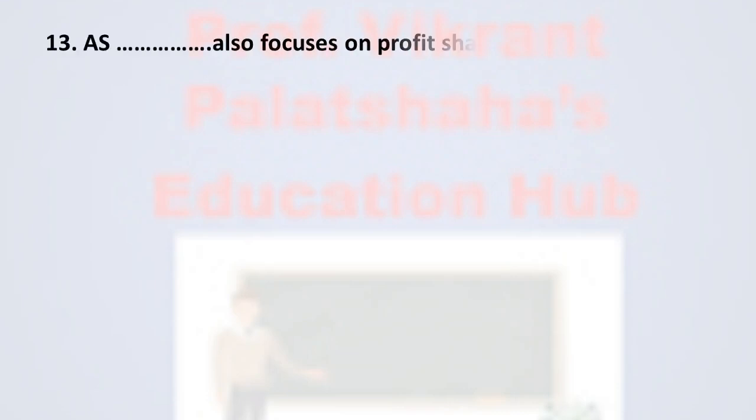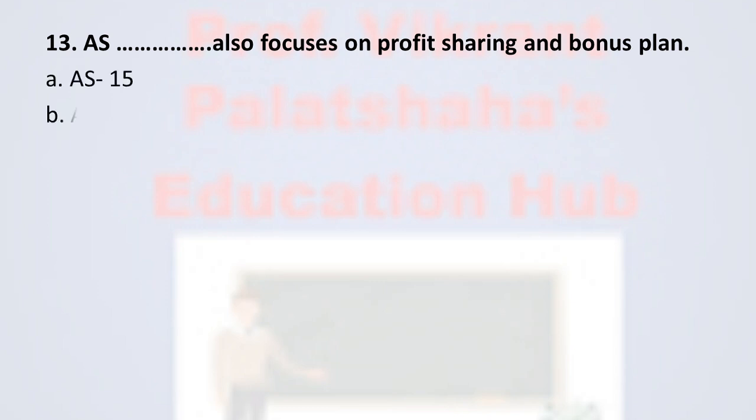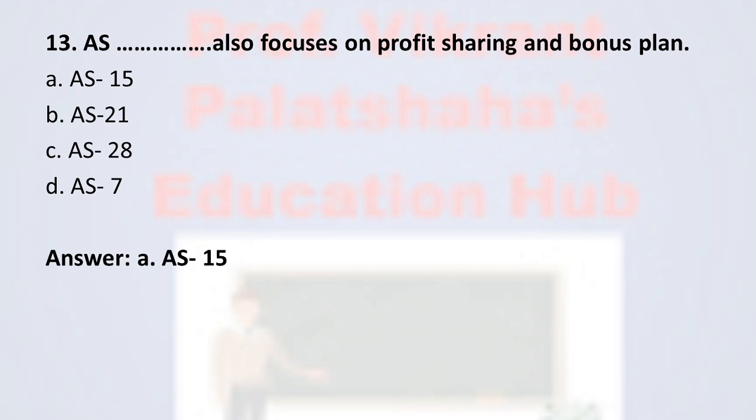Next, question number 13. Accounting standard dash dash also focuses on profit sharing and bonus plan. Option number A, accounting standard number 15. Option number B, accounting standard number 21. Option number C, accounting standard number 28. And option number D, accounting standard number 7. So the correct answer is accounting standard number 15, that belongs to the employee benefits and that also focuses on profit sharing and bonus plan. Therefore, the correct option is option number A.